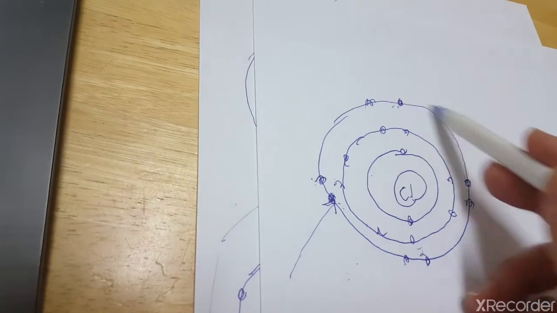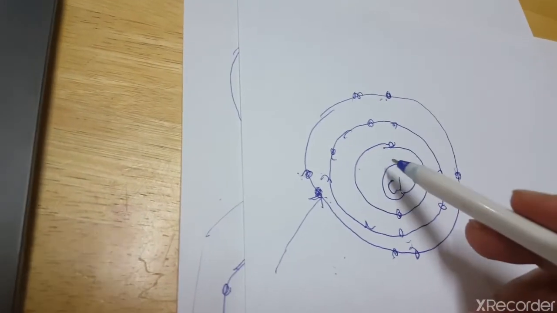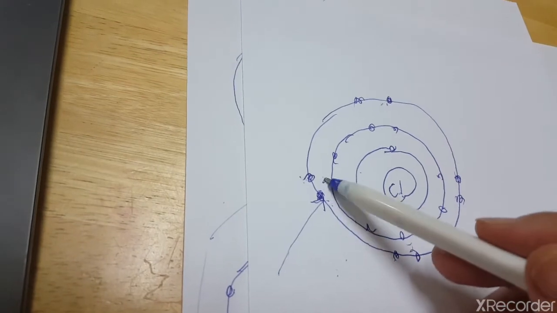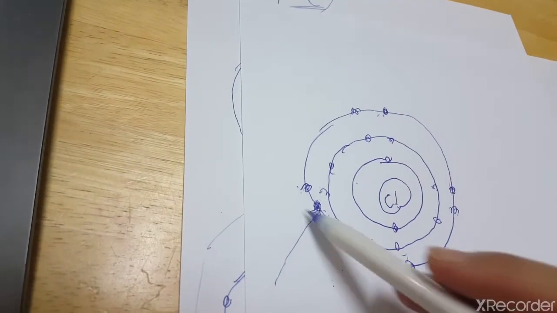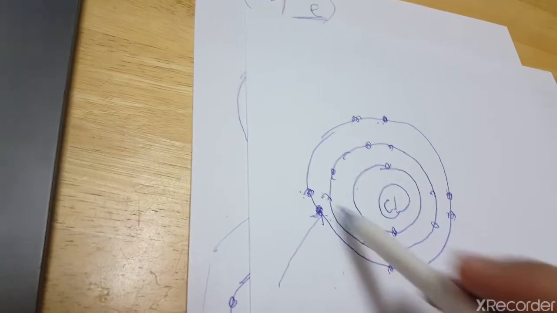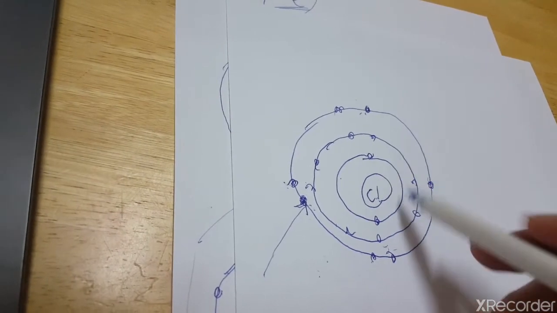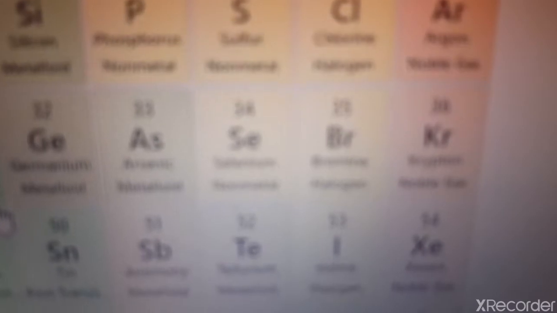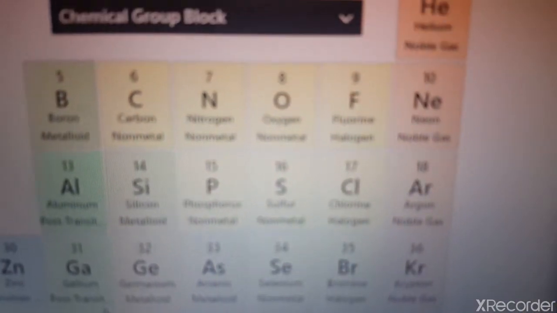Now, what is our issue here, to see why chlorine wants an electron? To complete its outermost energy level, to be 8. Now count, it becomes 8. And the total number of electrons becomes 18. 18 like what? Like the argon, the noble gas, argon, 18.